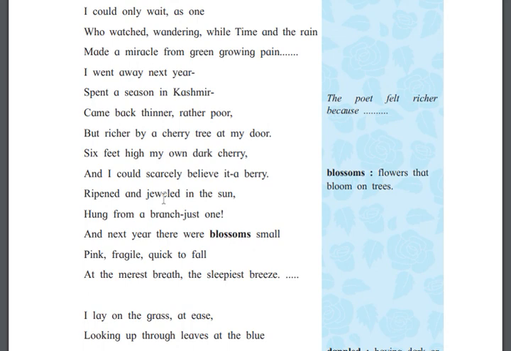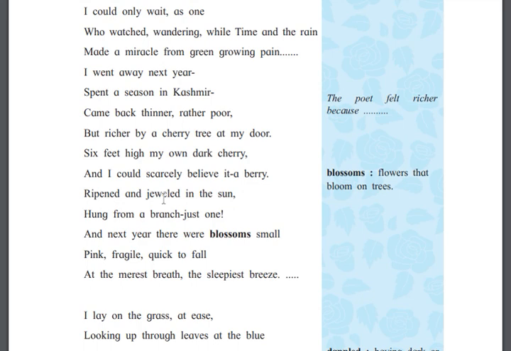How many feet? 6 feet high, my own dark cherry. Okay, so the tree was too long, and 6 feet high. My own dark cherry, and I could scarcely believe it, a berry. So when I saw that there was a cherry 6 feet high, I could very scarcely believe it.